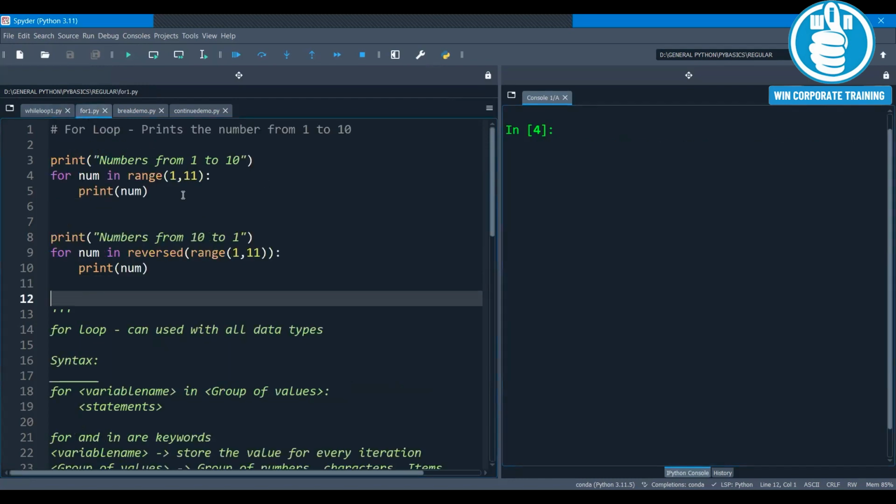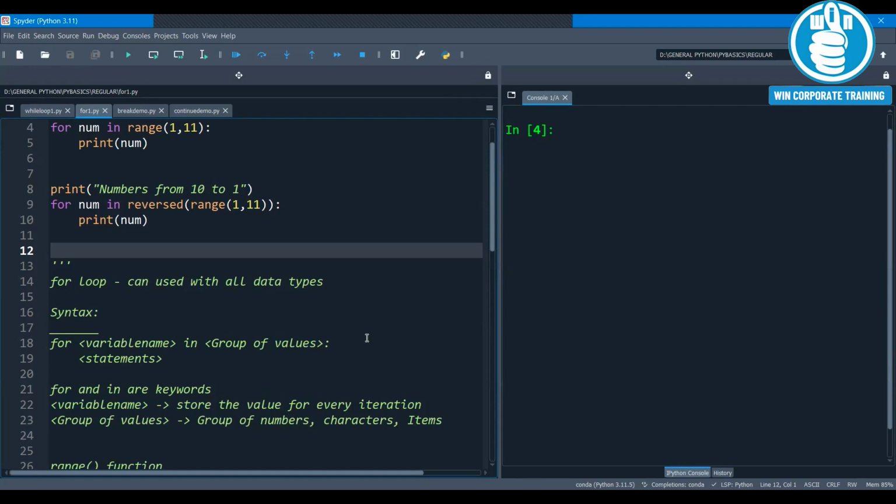Next, we are studying the for loop. In Python, we can use the for loop with all types of values. When you take up the syntax of the for loop, for is a keyword, then a variable name, in is a keyword, and then we have a group of values. The group of values can be a group of numbers, a group of characters, that is a string, or a group of items, followed by the statements.